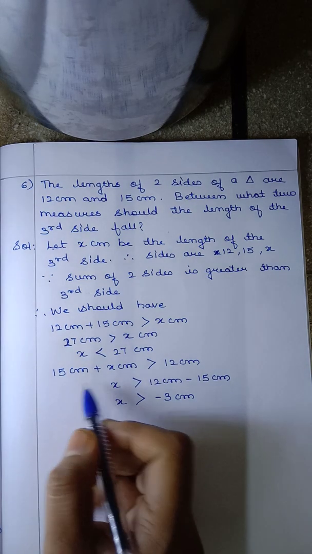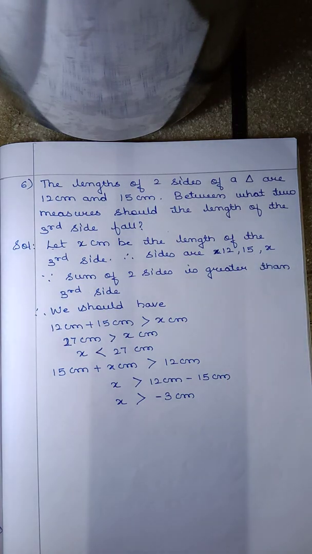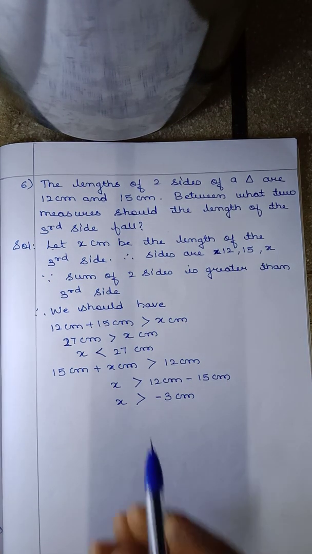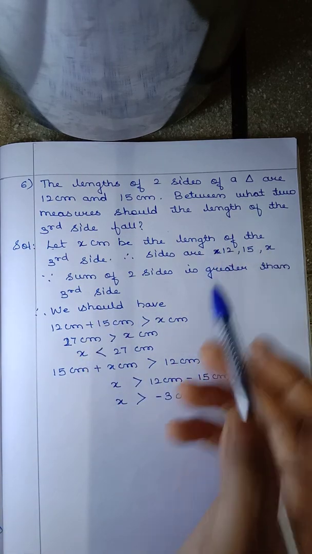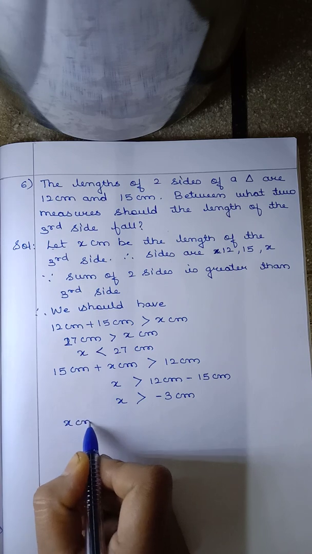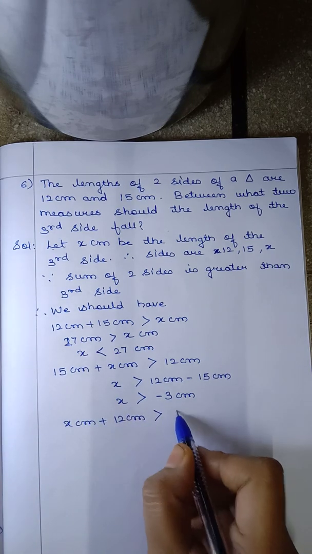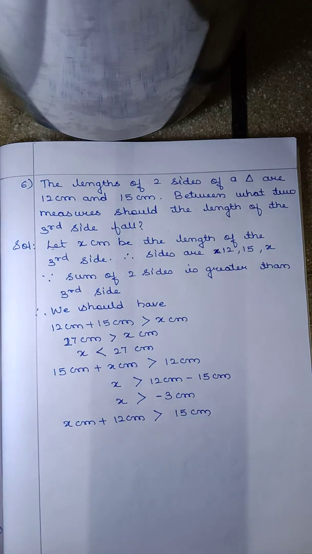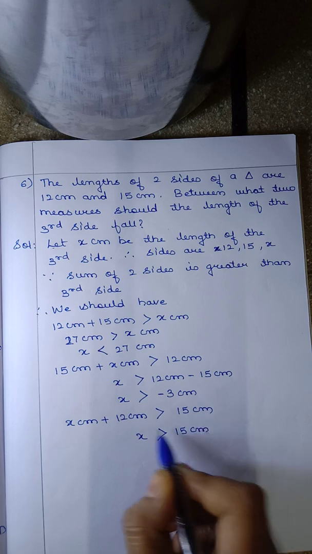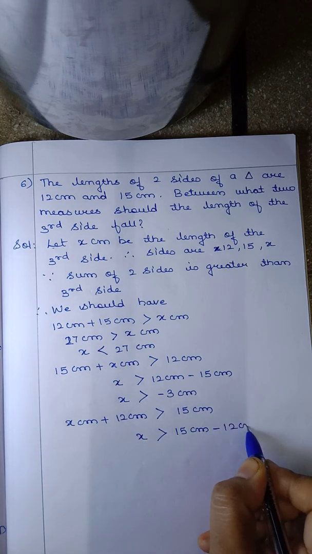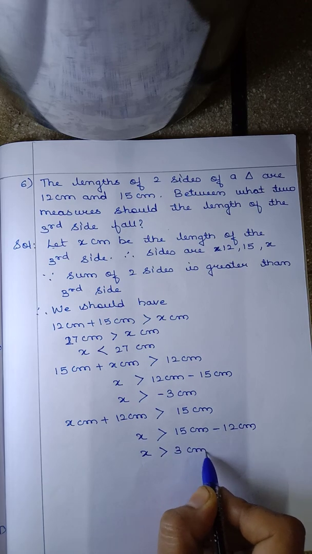Now let's take the other two sides. We have taken 12 plus 15 and 15 plus x. Now let's take x plus 12. x centimeter plus 12 centimeter should again be greater than the third side, that is 15 centimeter. So x will be greater than 15 centimeter minus 12 centimeter, so x will be greater than 15 minus 12, which is 3 centimeter.